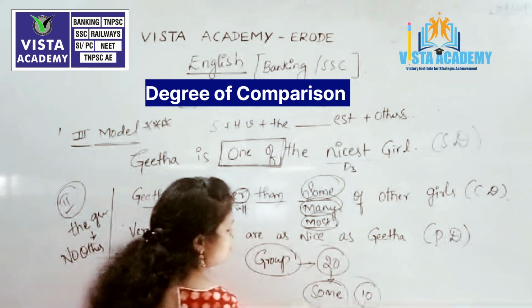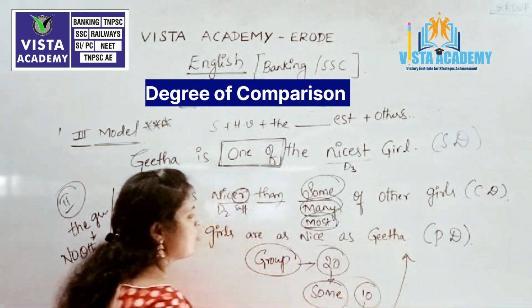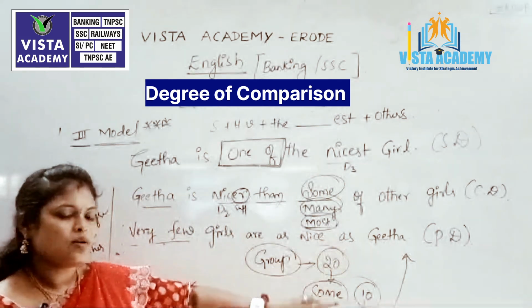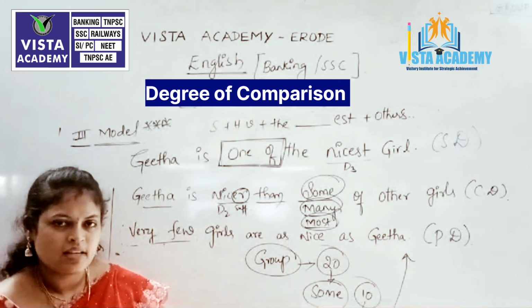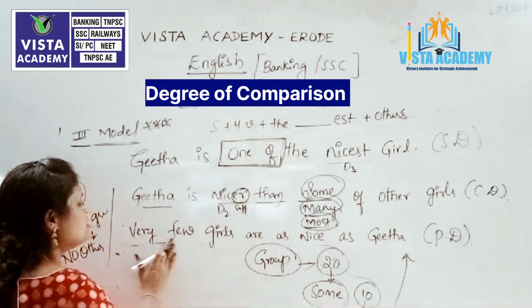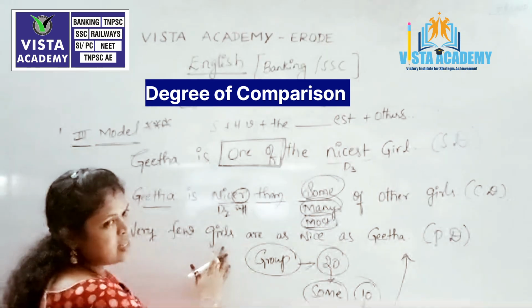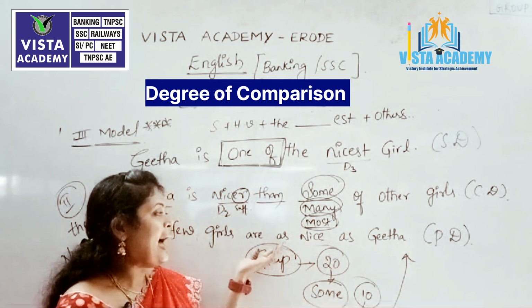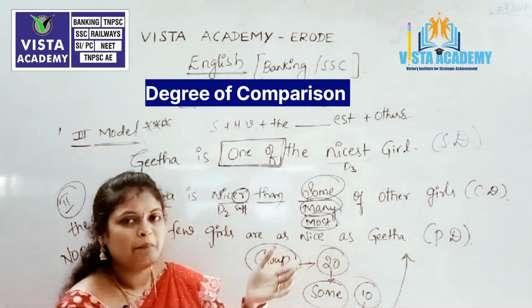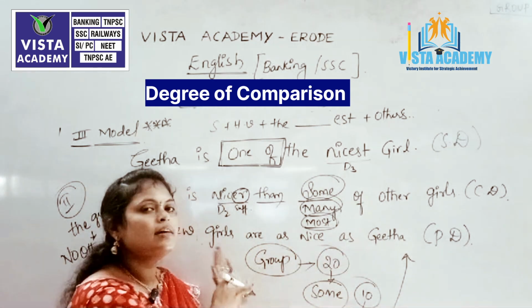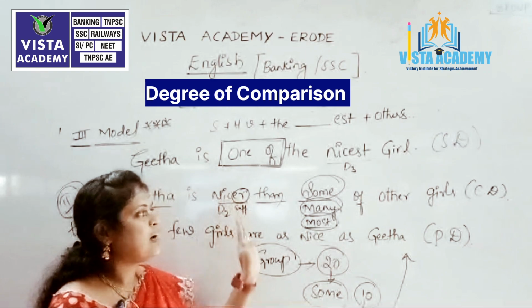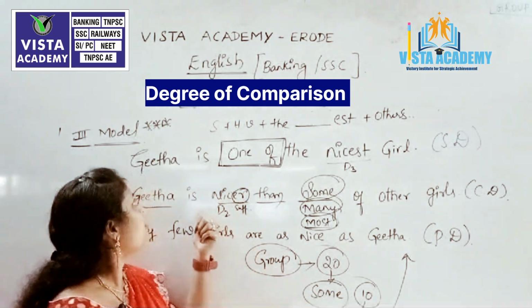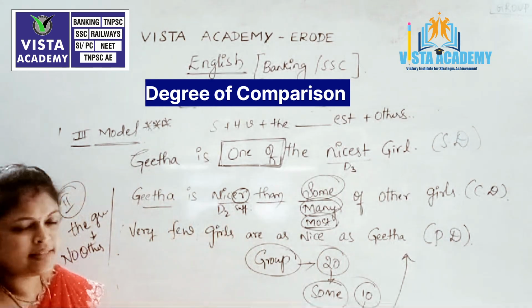Among those 5 girls, our Geeta is one of the nice ones. So here our sentence is "Very few girls are as nice as Geeta." With "as... as," you are comparing Geeta with some other nice girls. So these are the differentiations of our degrees of comparison.